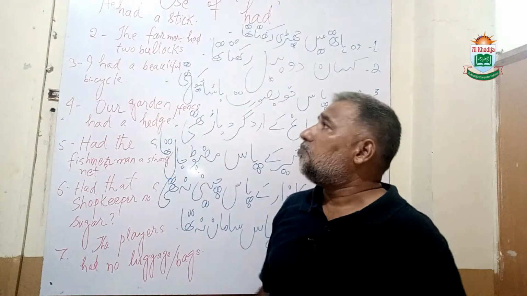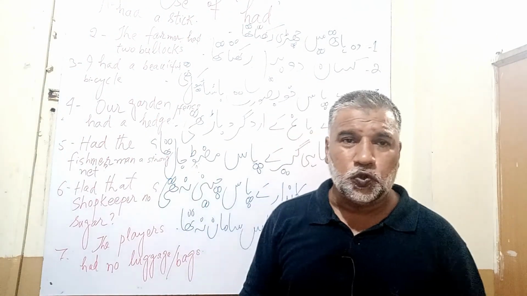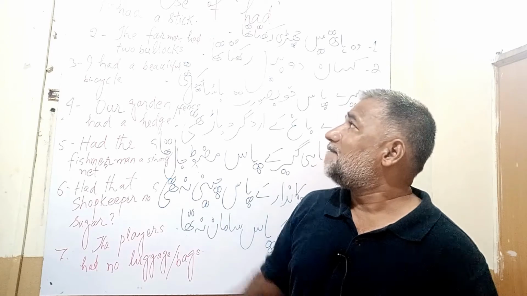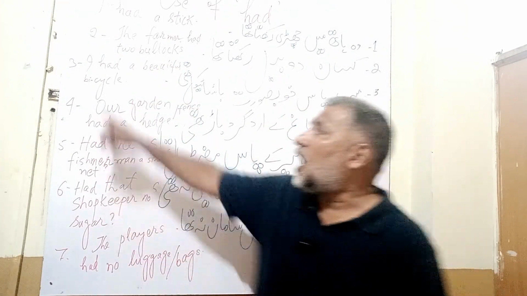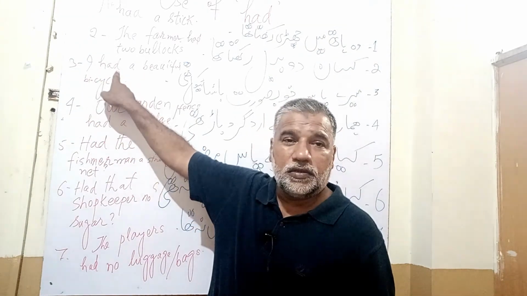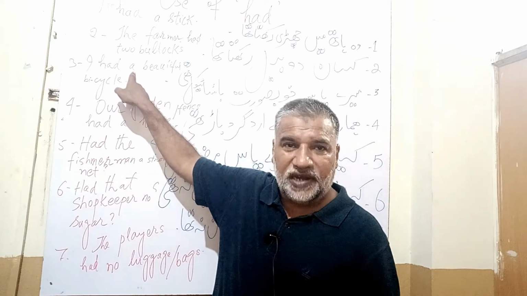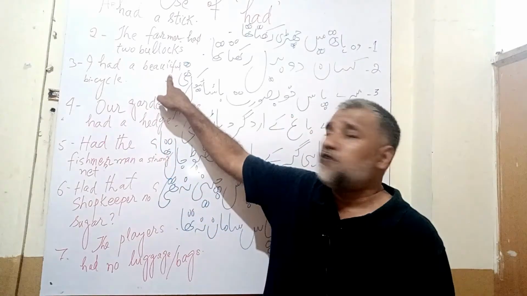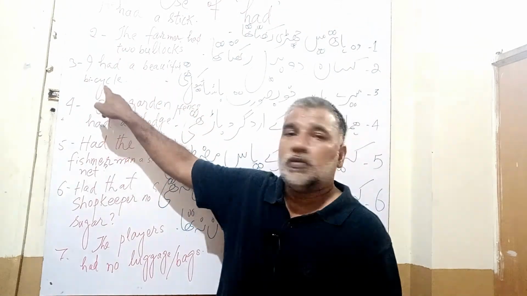Had: main verb. Two: adjective. Bullocks: noun. I: pronoun. Had: verb. A: indefinite article. Beautiful: adjective. Bicycle: noun.